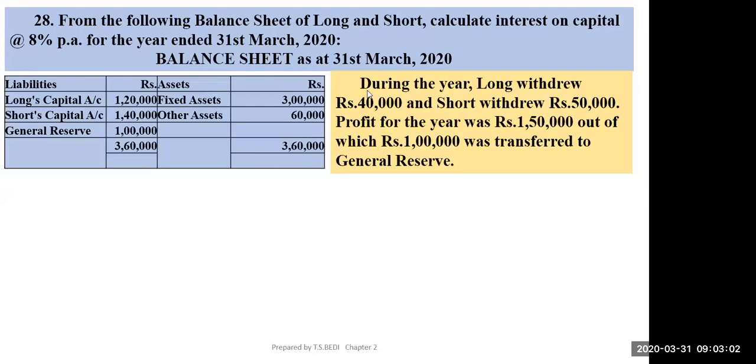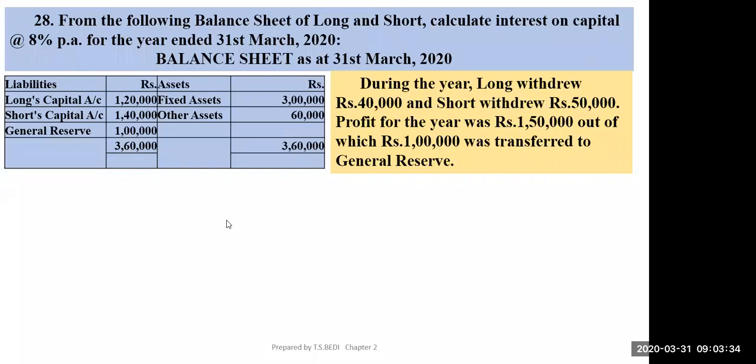Okay, now in this you have been given: during the year, Long withdrew rupees 40,000 and Short withdrew rupees 50,000. Means these are the drawings given, and profit is given rupees 1,50,000, out of which rupees 1 lakh was transferred to general reserve. Total profit for the current year was 1,50,000, out of which 1 lakh was transferred to general reserve. It means 50,000 was distributed between Long and Short. Is the point clear now?